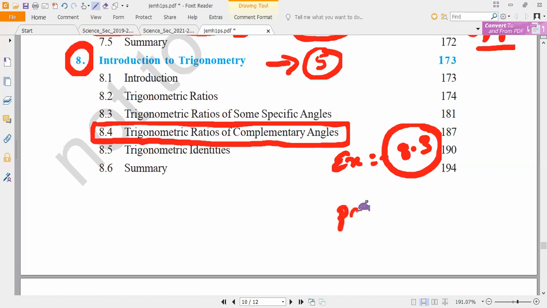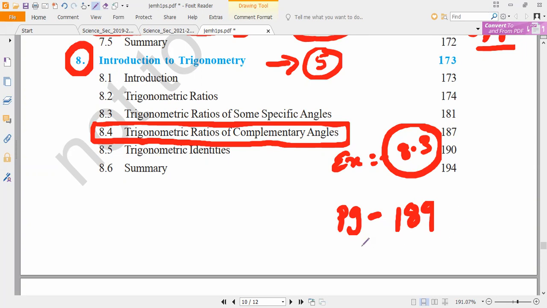Page number, tell me, anybody? Fast. Page number? Pranav? 189. Page number 189. Very good. So 189 is completely deleted. Next, exercise 8.4.